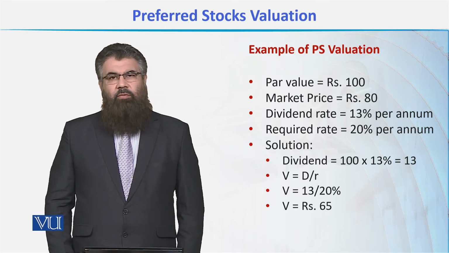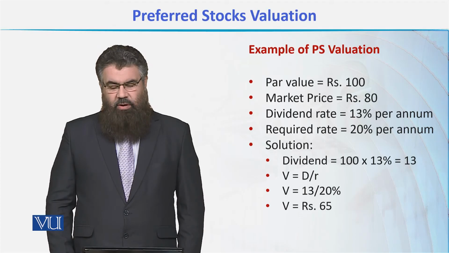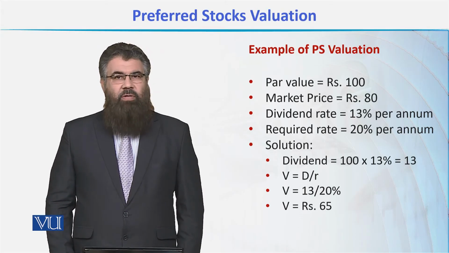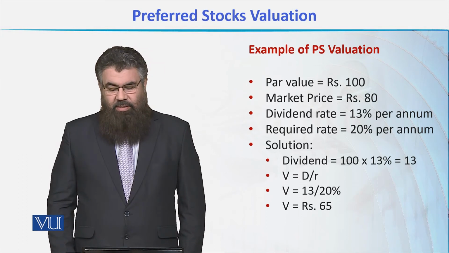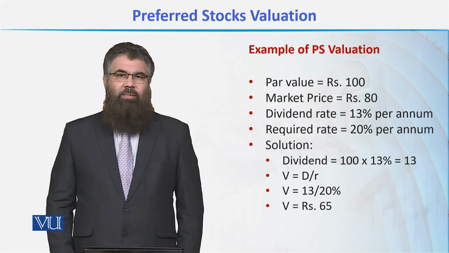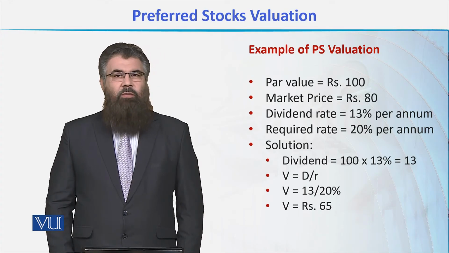To calculate the intrinsic value of this preferred stock, first we need to calculate the amount of dividend. When we look at the data available, we see that the rate of dividend is given, but the amount of dividend is to be calculated.